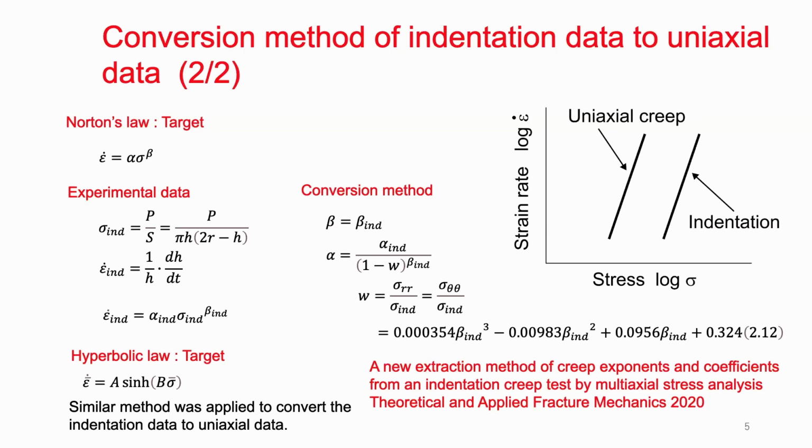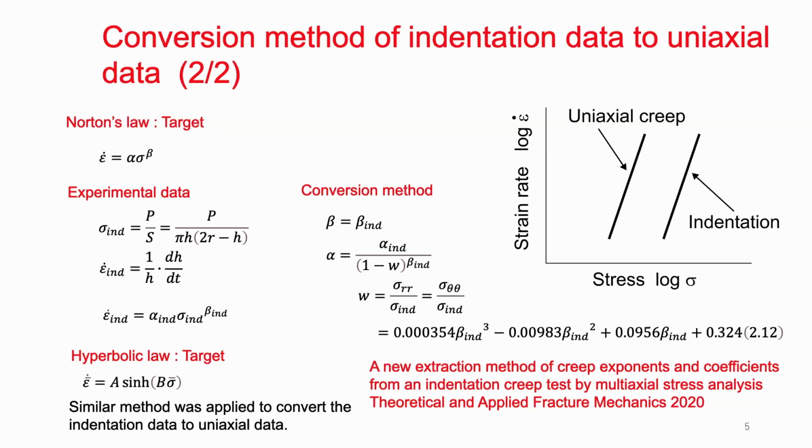Maybe you know the strain rate is alpha sigma to the power beta. And as I told you, the indentation stress is given by this equation. The strain rate is given by this equation. And we got this line. And if we assume that alpha and beta are the uniaxial data, we have to convert from the data of alpha indentation and beta indentation to alpha and beta.